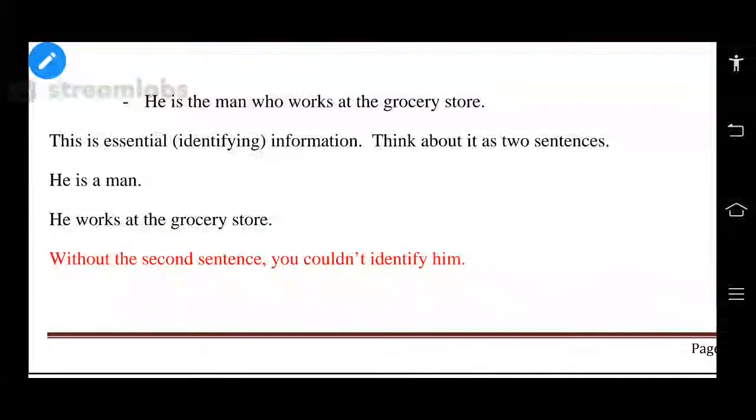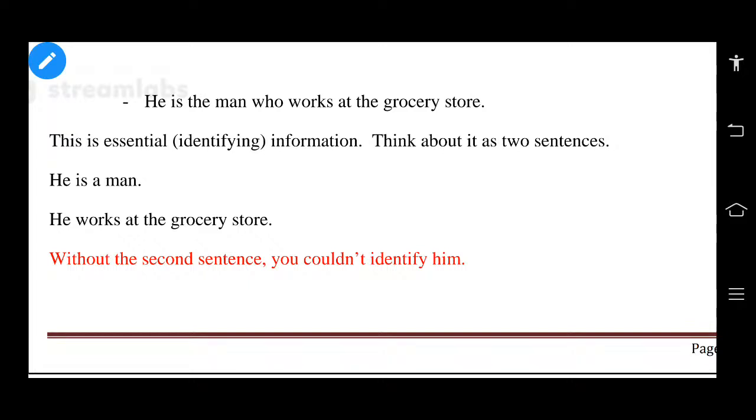Clear all of you? Right, see, he is the man who works at the grocery store. Suppose you take this example, he is the man who works at the grocery store. So identify the information. Who works at the grocery store? It's an adjective clause.